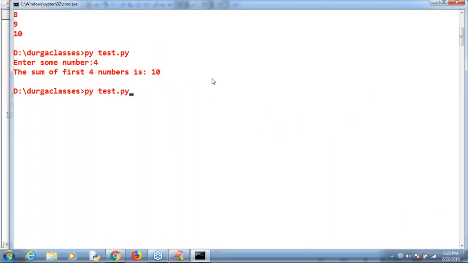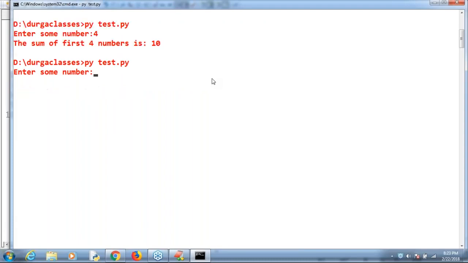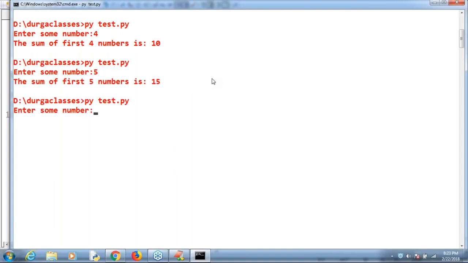Okay, let me execute one more time. Sir, this time I'm taking 5. The sum of first 5 numbers, then automatically what will happen? 15 is the answer, sir. Now I'm trying to execute the sum of first 100 numbers. The sum of first 100 numbers is 100 into 101 by 2, 5050 is the answer. Correct, right? The sum of first 100 numbers is 5050 itself, sir.